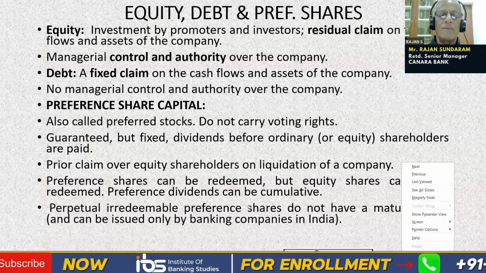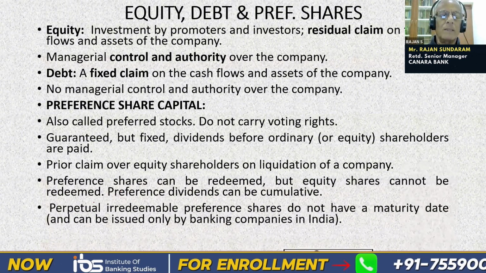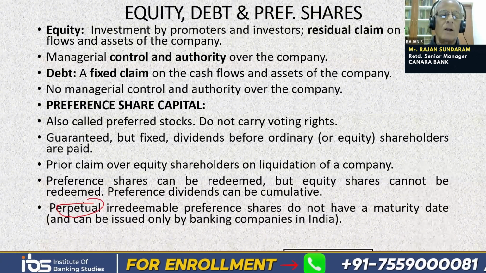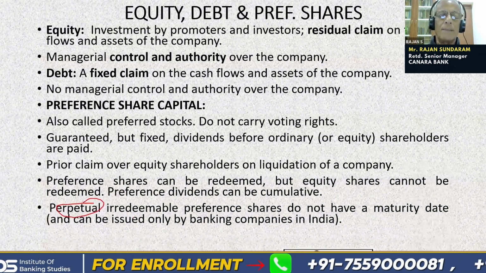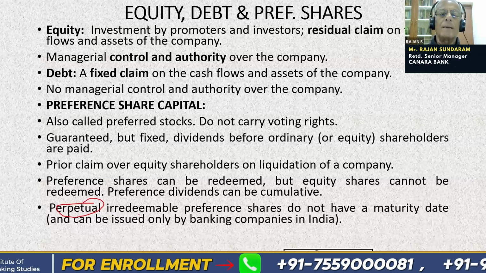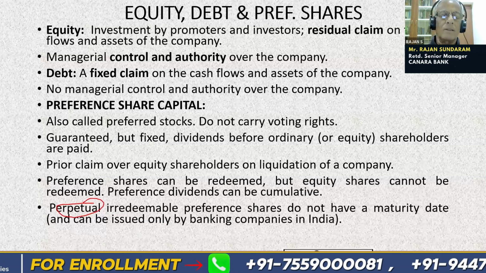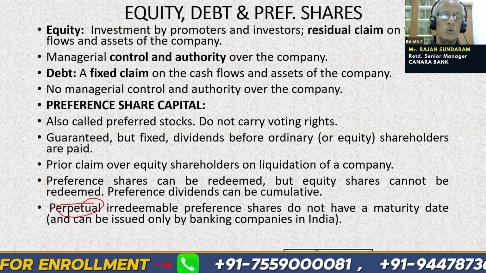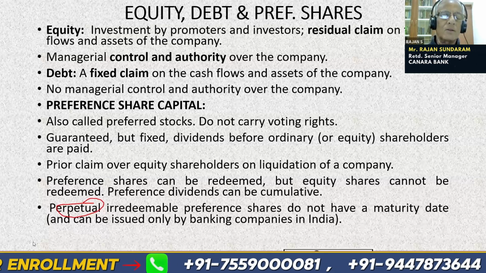Perpetual irredeemable preference shares. Perpetual means in perpetuity, or there is no redemption period, but it is not permitted in India except for banking companies. Only banks are permitted to issue irredeemable preference shares.